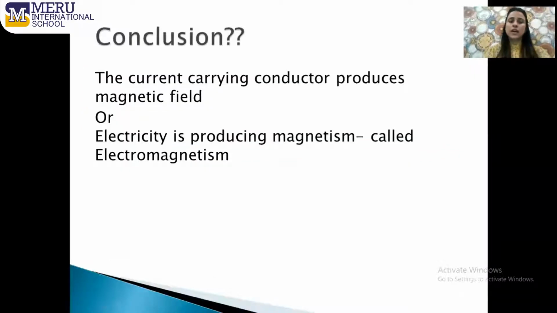So we conclude that a current carrying conductor produces a magnetic field around it, or electricity is producing magnetism. This is what electromagnetism is. Before this discovery, before this Ørsted experiment, electricity and magnetism were two different phenomena. But after this discovery, we came to know that electricity and magnetism are interrelated. It could be called a single term, that is electromagnetism.